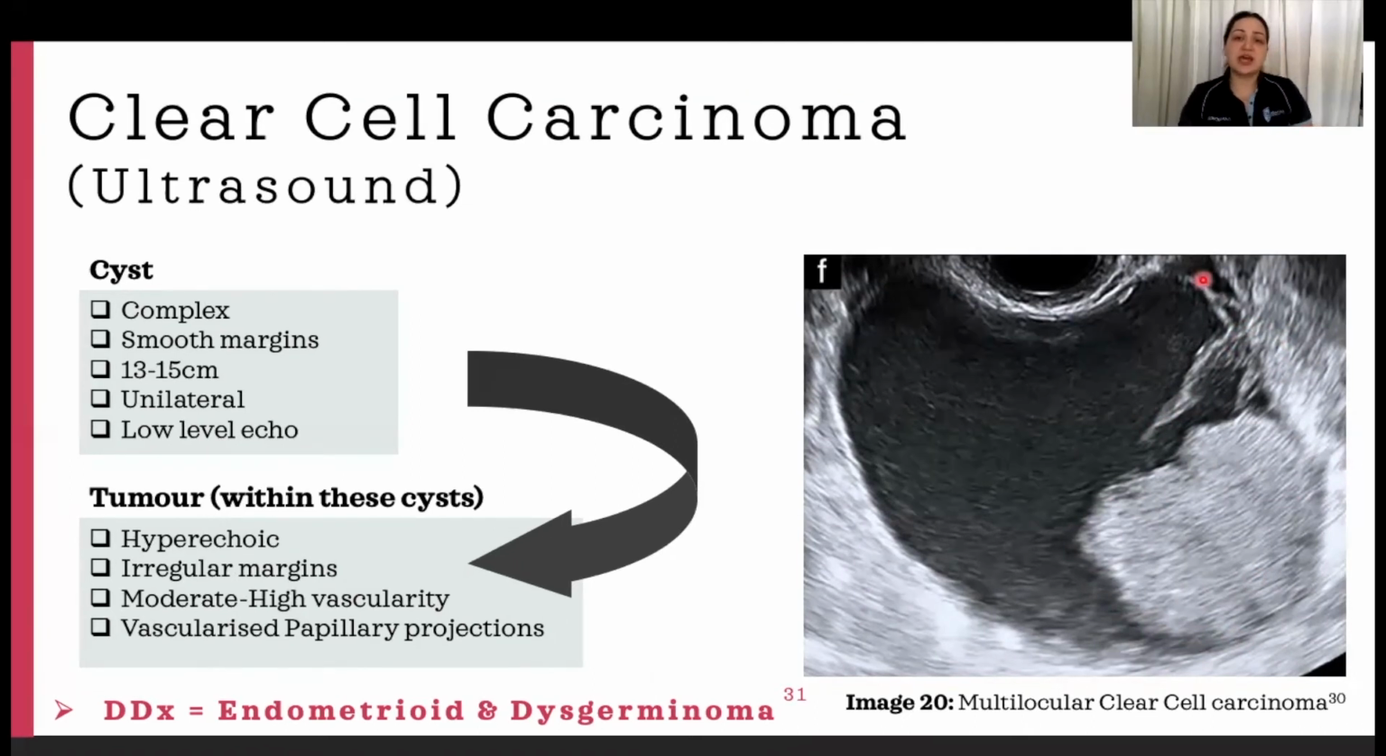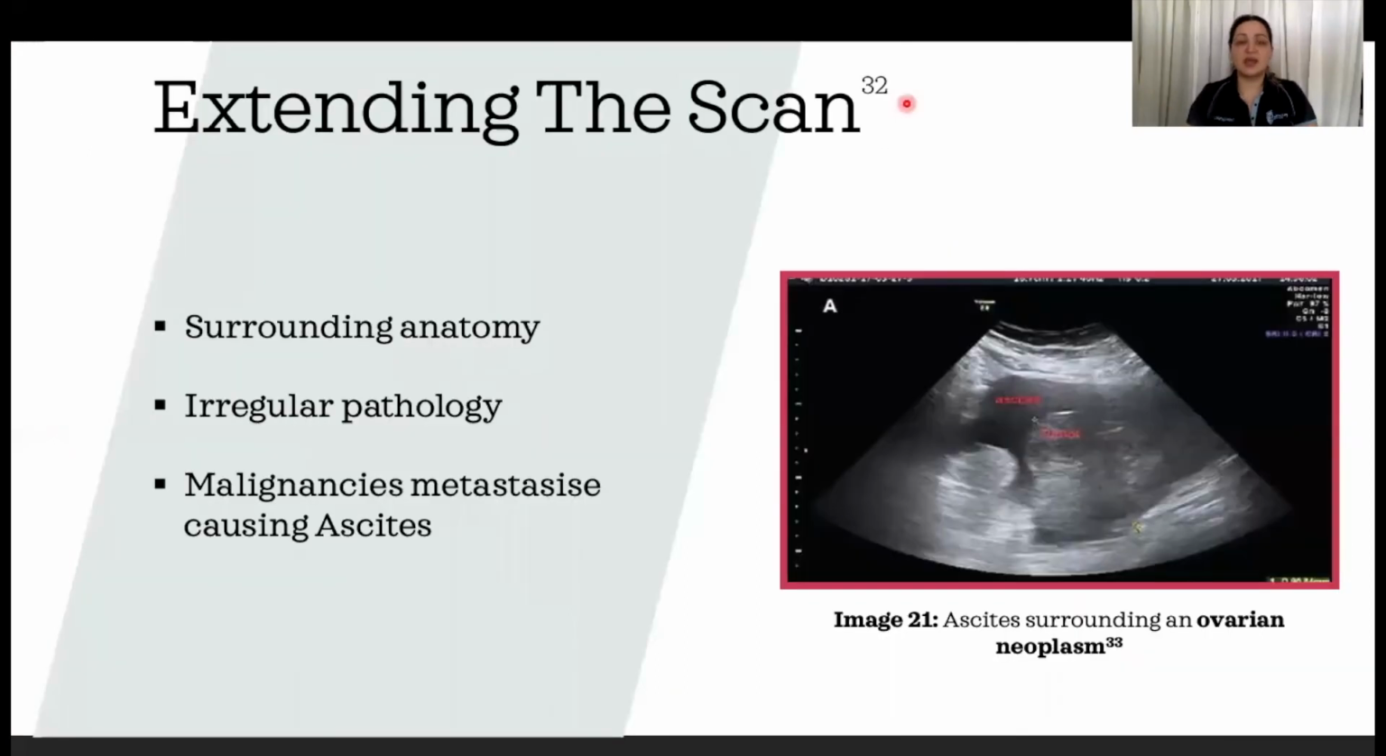A differential diagnosis for the clear cell carcinoma includes endometrioid and dysgerminoma, as these characteristics on ultrasound can appear similar. In order to provide the patient with an efficient assessment, the sonographer should be attentive to the surrounding anatomy, extending the scan if needed so as to visualize any irregular pathology seen within the pelvis.